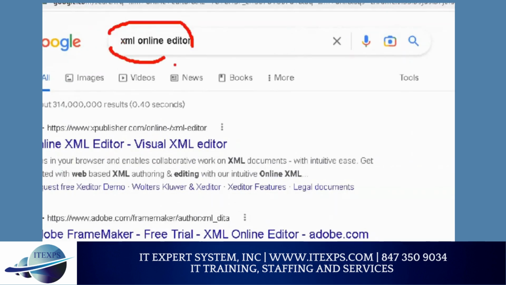XML is also nice, but it has rules. I'll cover the rules as we go further. These are all for data exchange.